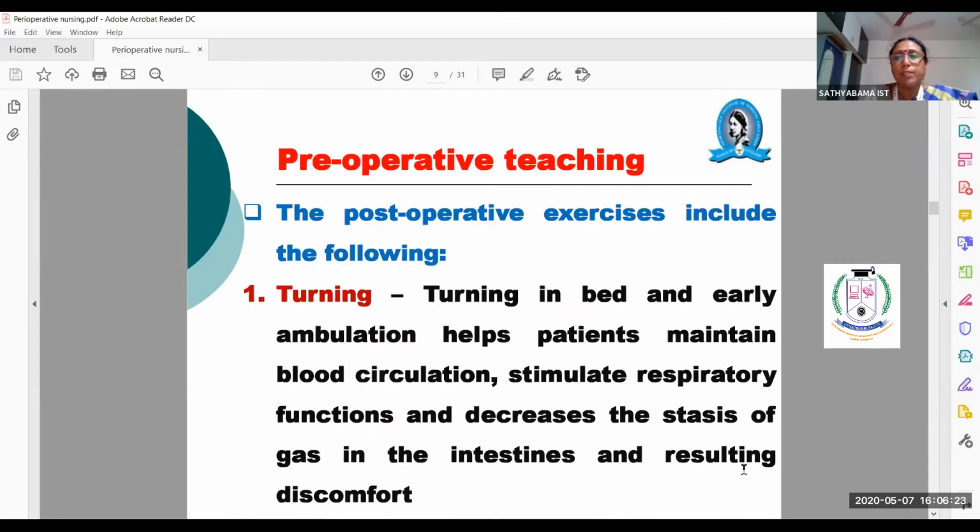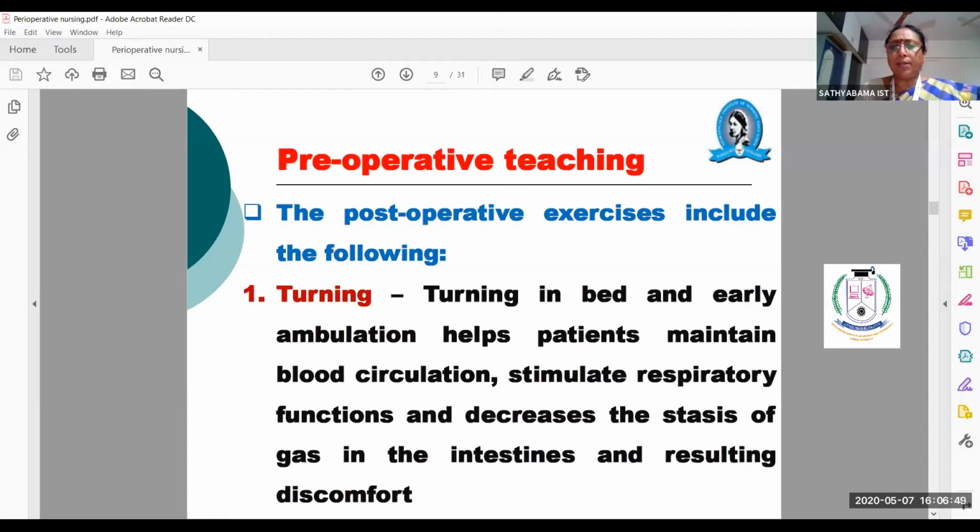Okay, coming to perioperative teaching. Perioperative teaching means here you have to explain to the patients about some exercises, even from turning in the bed, sitting at the bedside, and standing for a while.